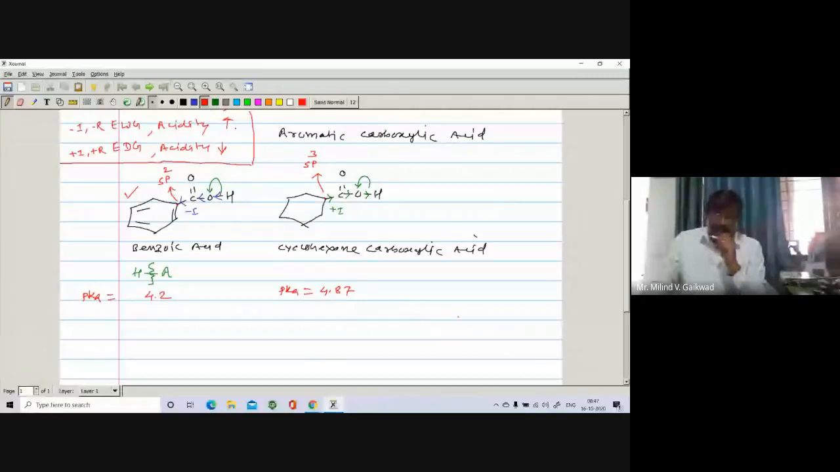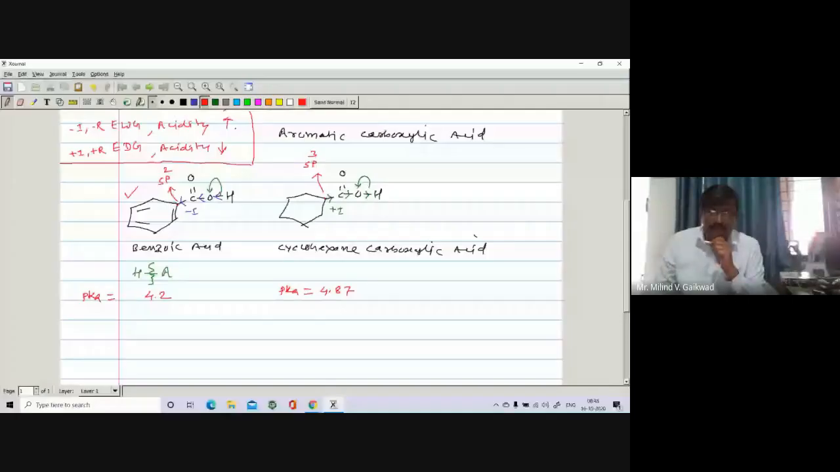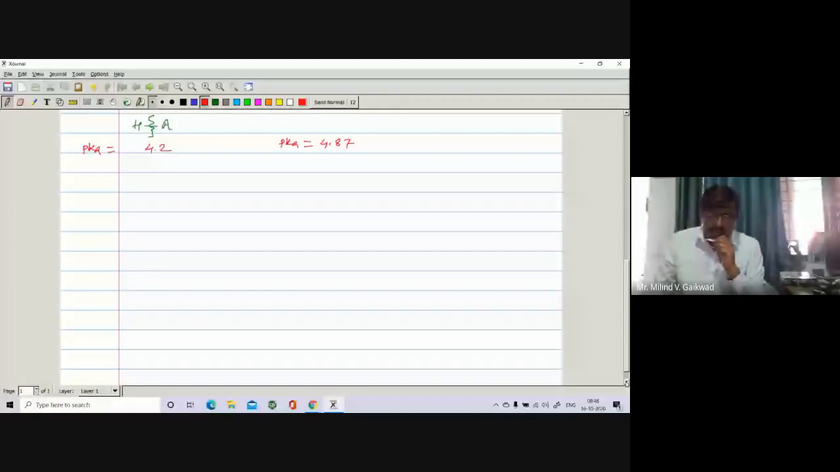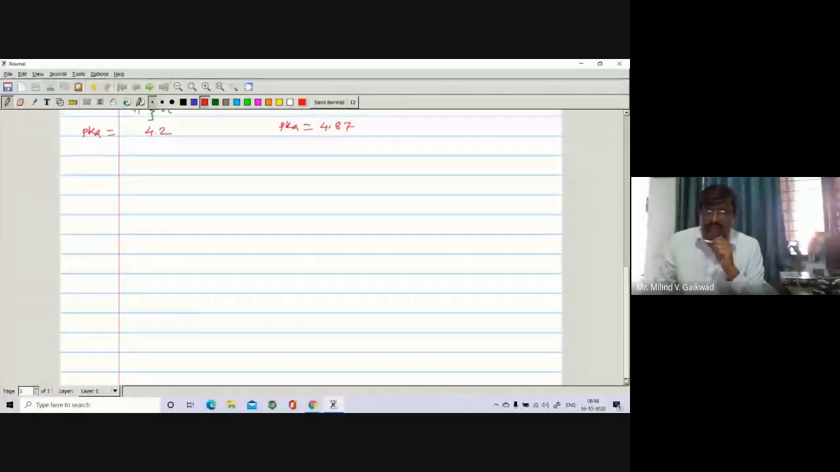Now suppose in the benzene, if we put an electron donating group and an electron withdrawing group, then what will happen? Just similar to phenol. For example, if benzene contains an electron donating group, that is the alkyl.